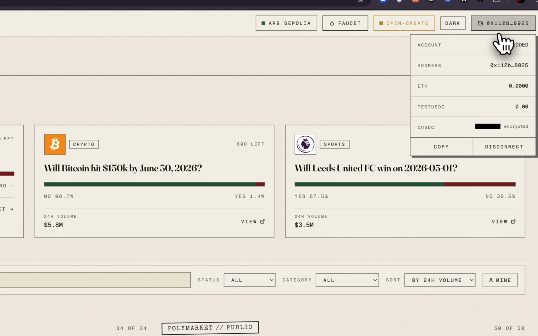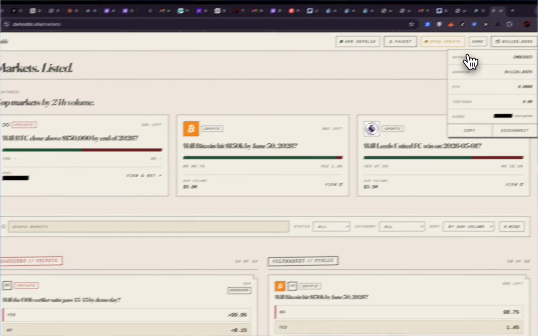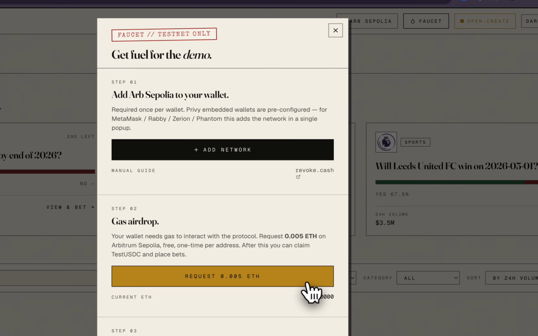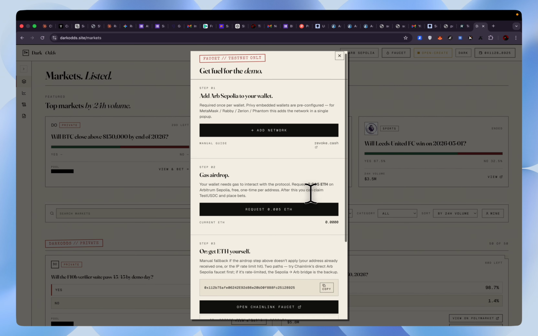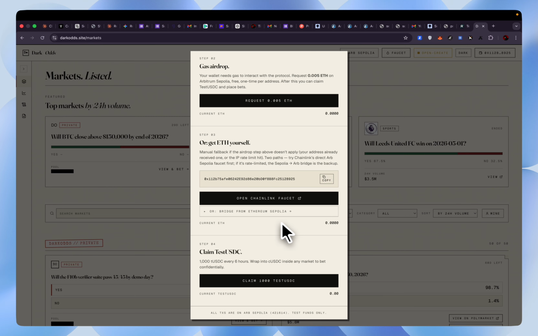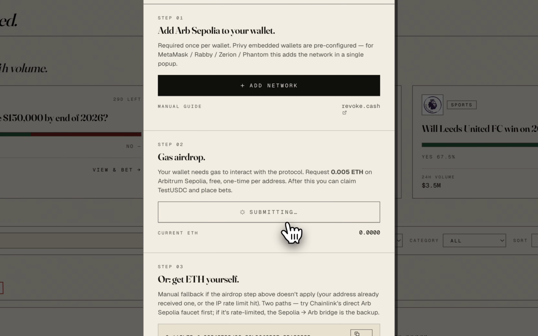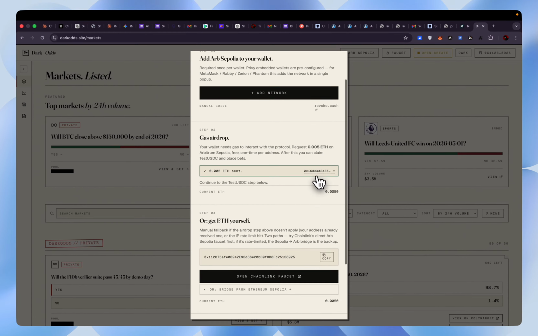This user has 0 ETH on Arbitrum. The test tokens the user doesn't have yet, so I can easily claim Arbitrum ETH. It's for gas directly, and you can also read the faucet guide if you want to claim from an external source. Alright, so let's request 0.005 Sepolia ETH for gas. Right, you can see it's sent already.